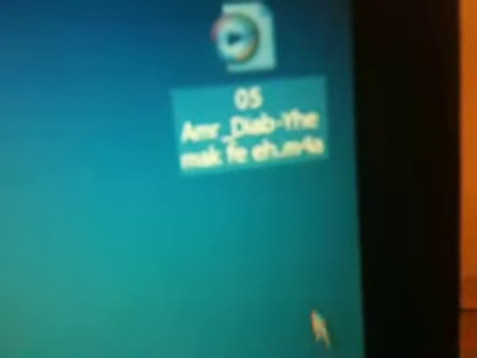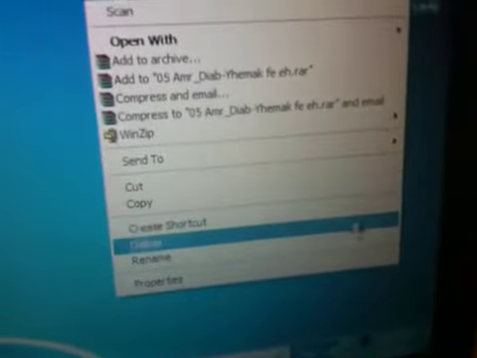M4A format. So what we're gonna do, make right click, rename, and delete the M4A, make it M4R. Alright, now I have it here as an M4R. Click on it. That's it. So sometimes it's gonna ask you, are you sure you want to convert it? You just have to click yes.